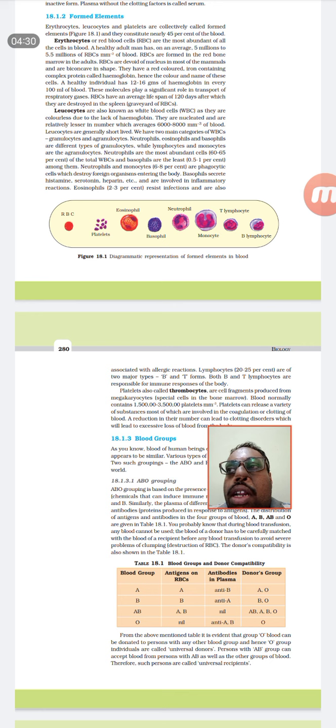When we separate leukocytes and observe them under the microscope, there are two parts. Granulocytes have grain-like granules present inside, and neutrophils, eosinophils and basophils are the different types of granulocytes. Monocytes and lymphocytes are agranulocytes. You can see the diagram here: RBC, platelets, eosinophil, basophil, neutrophil, monocytes, T lymphocytes, B lymphocytes. They all together are called the leukocytes.